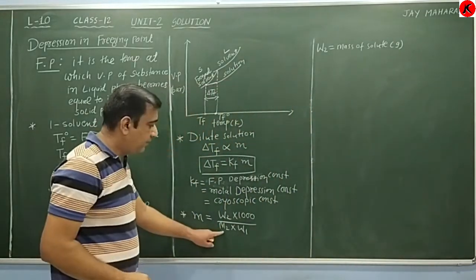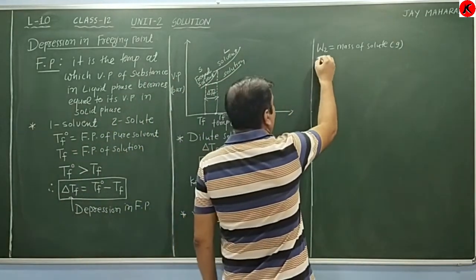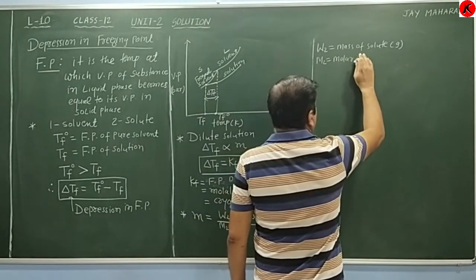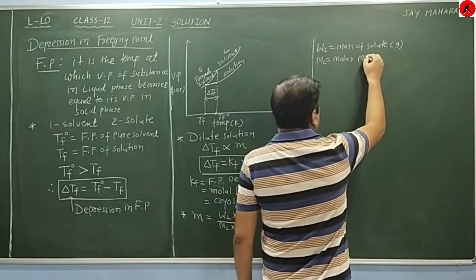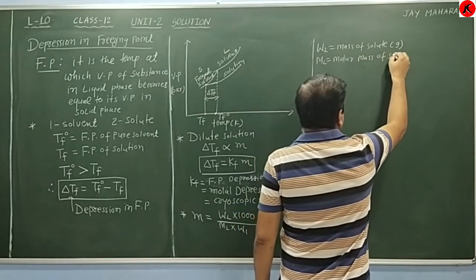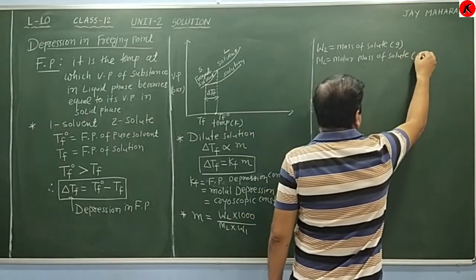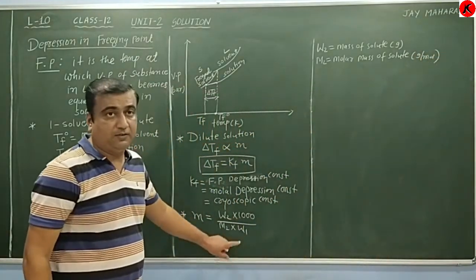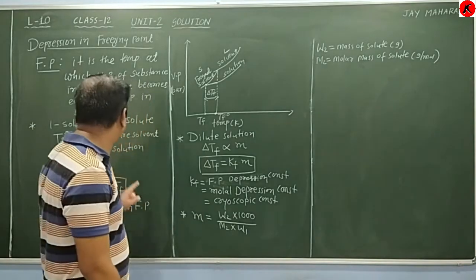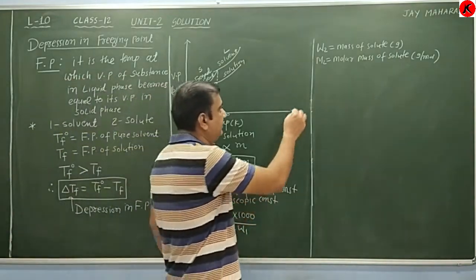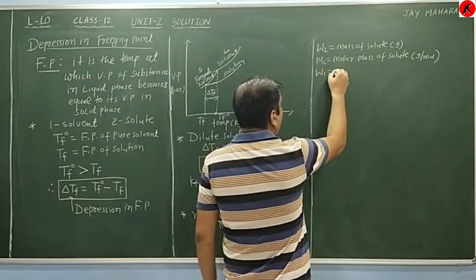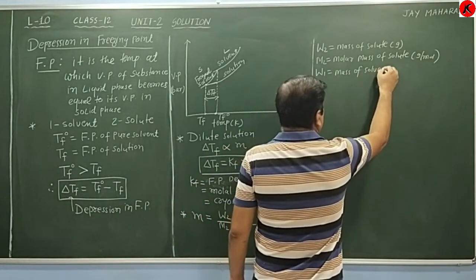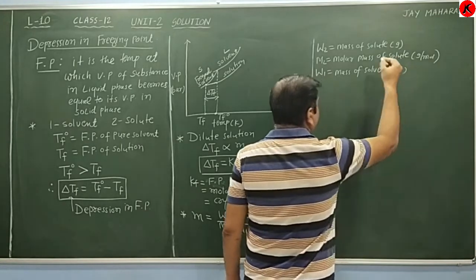M2 is the molar mass of solute, taken in gram per mole. W1 is the mass of solvent, taken in gram.